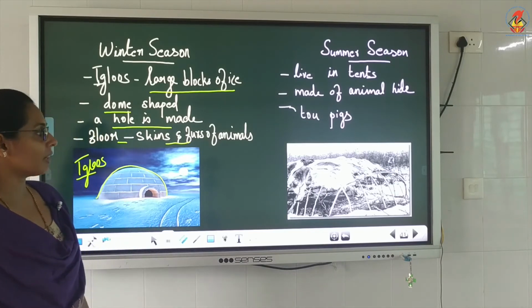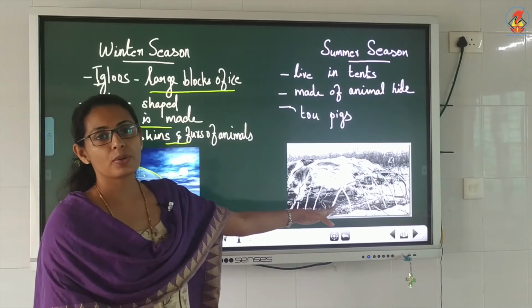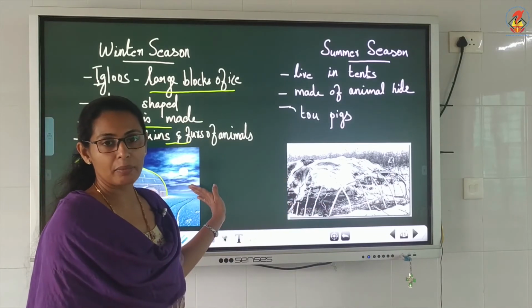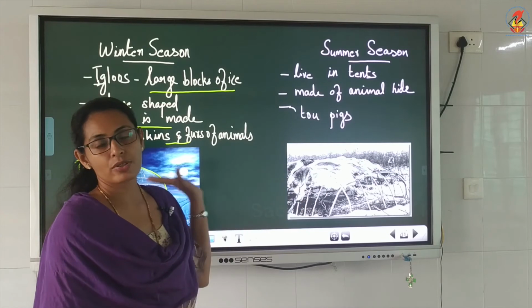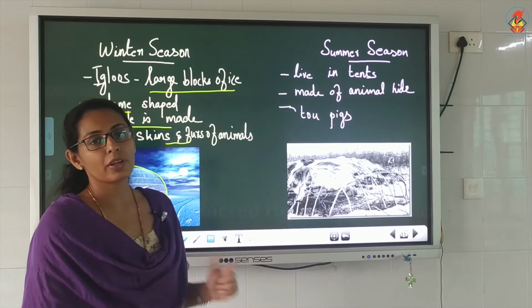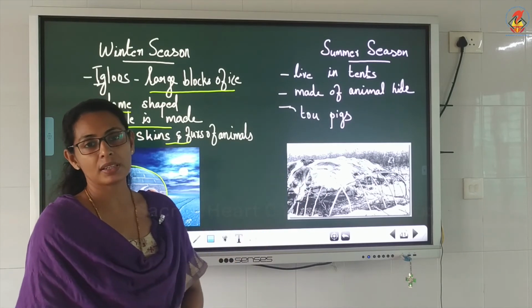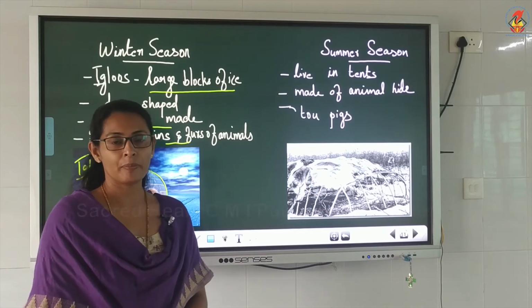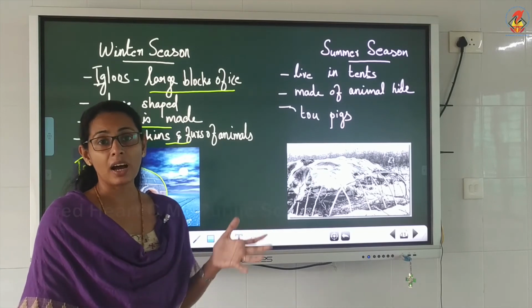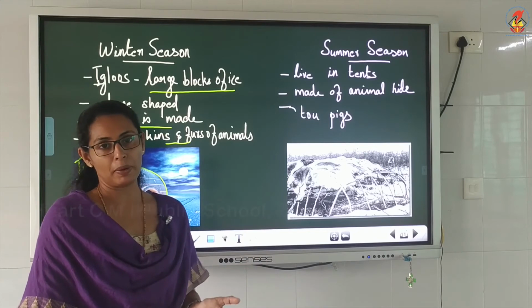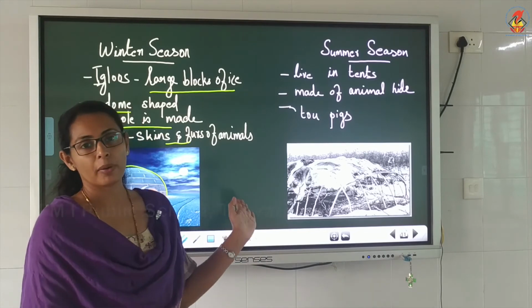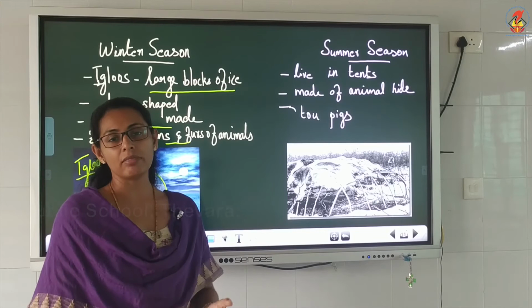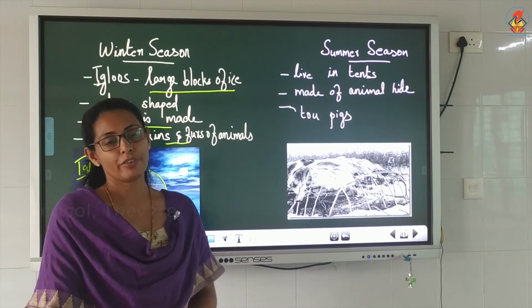In summer time they are making a house, and in winter time also they are making their house, in two different ways. So from this we can understand that they are very hard working people. These people are very hard working and very cheerful people, that we already saw from the picture also.